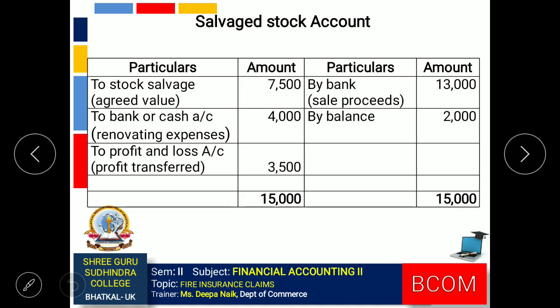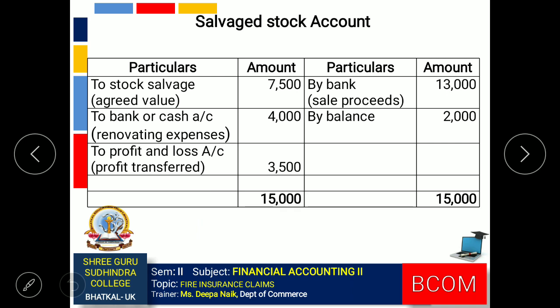In the question we were also asked to prepare the salvage stock account. So here it is. We debit the account with the stock salvaged, that is the value of stock which is saved, 7,500. In the question it was said that an additional expense was incurred on renovating the saved stock, so to bank or cash account 4,000.